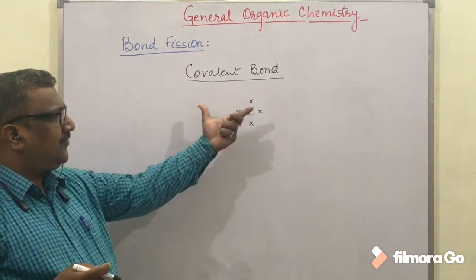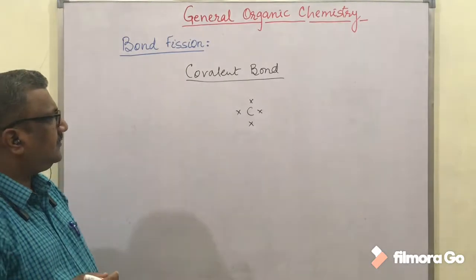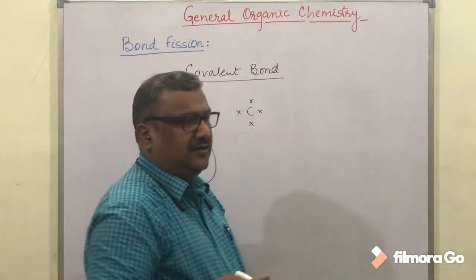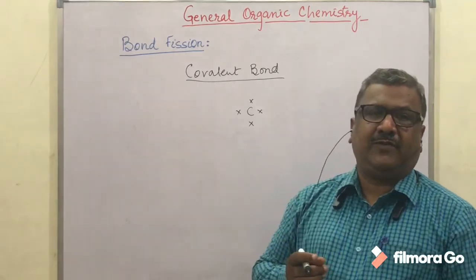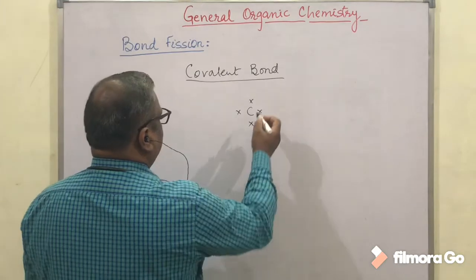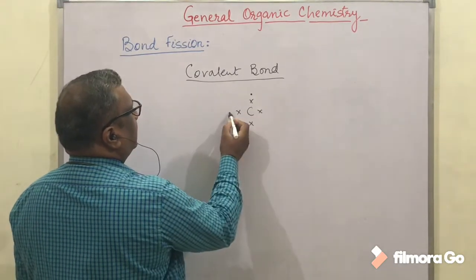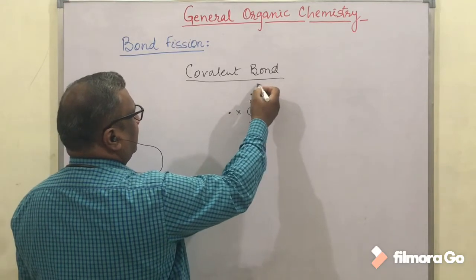It makes 4 covalent bonds by sharing 4 of its electrons. So we are going to break the covalent bond, which is formed by sharing of electrons.